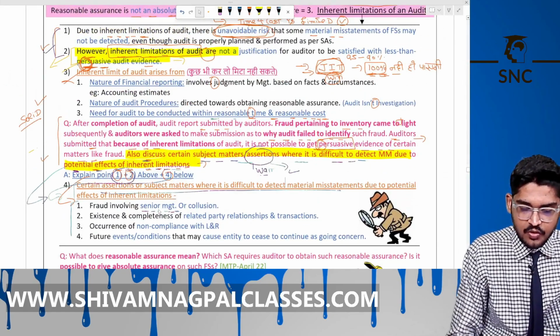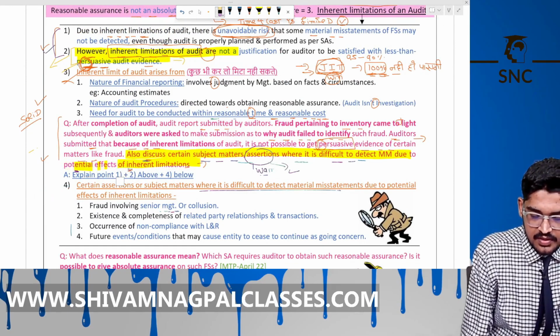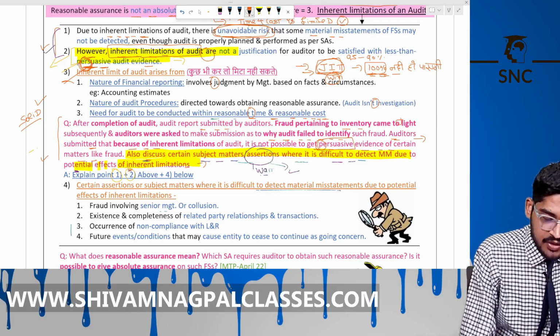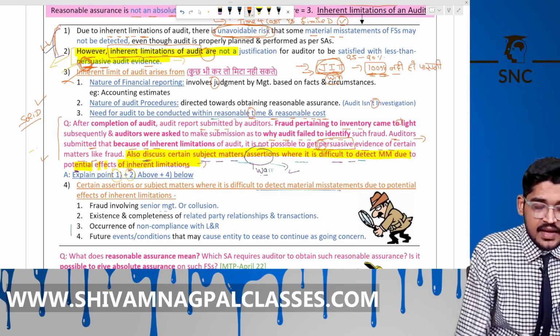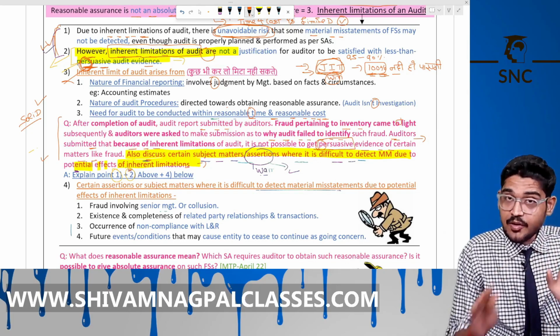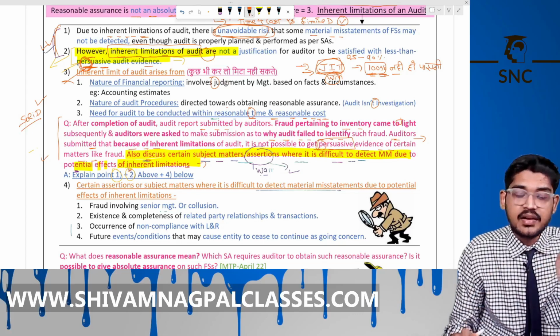We are reading this question. This is the answer, we'll continue with this. Now write the first point and second point. These are the basic points. The inherent limitation is an unavoidable risk. The second is that the auditor cannot hide himself behind the curtain of the inherent limitation.